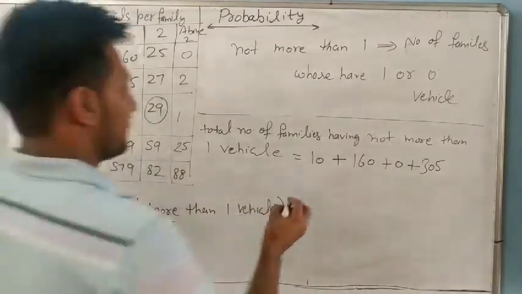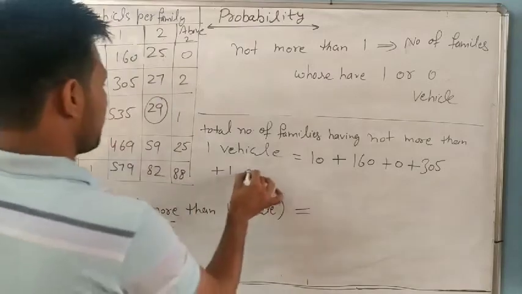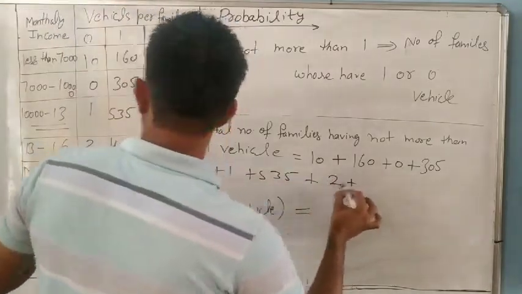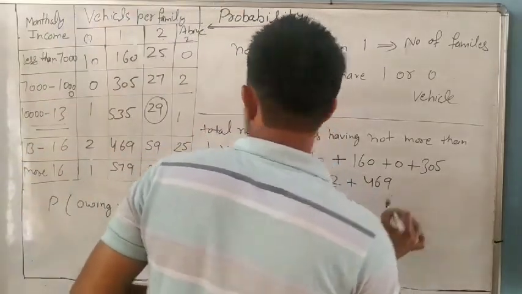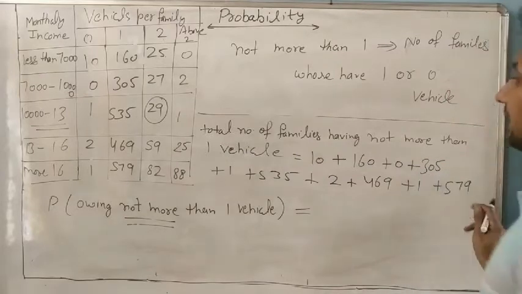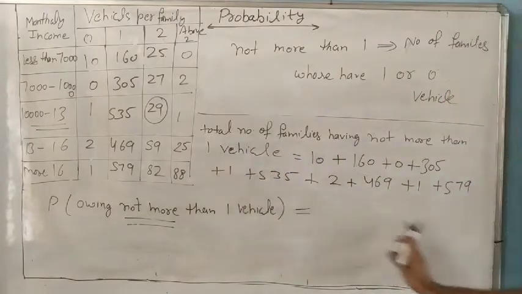So 3 plus 1 plus 535 plus 2 plus 469 plus 1 plus 579, add these all and write here.